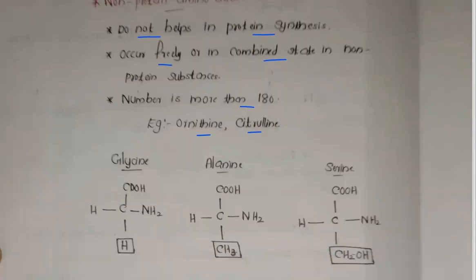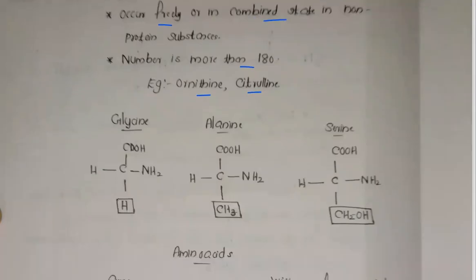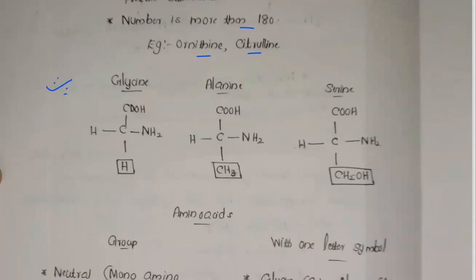Now the next one, glycine, alanine, serine, already we discussed. That is the general formula: hydrogen, carboxylic acid group, amine group, and one side having the R group. If it is hydrogen, that is glycine. If it is CH3, that is alanine. If it is CH2OH, that is serine. Remember, this point is very, very important for both your NEET and board exams.